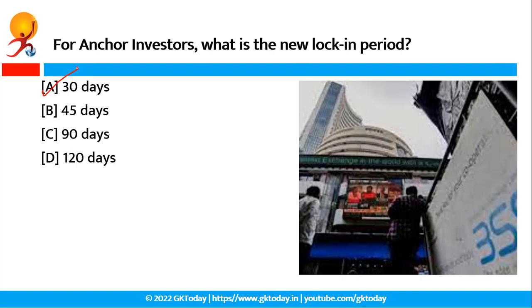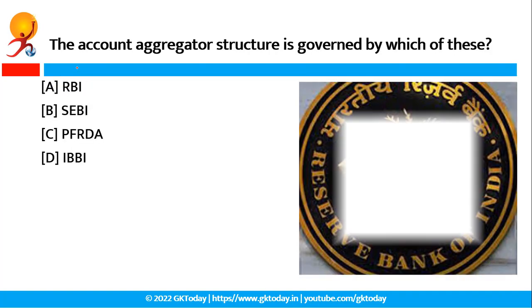So basically the locking period for the anchor investor has been reduced to 30 days for public issues exceeding 10,000 crore rupees. The role of anchor investors and non-institutional investors is crucial to inspiring retail investor confidence. LIC will dilute 3.5% of its total share, so SEBI reduced the threshold to 5% particularly for LIC. Okay, so now next question.